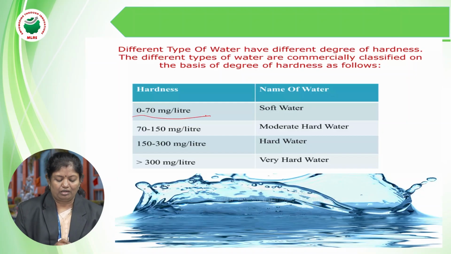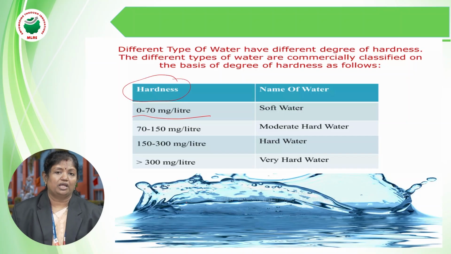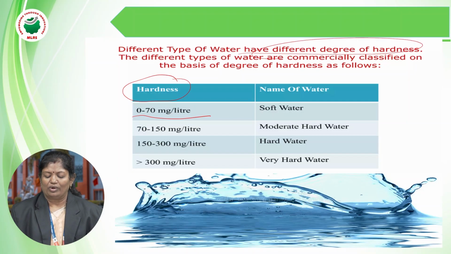To know that, a specific hardness should be defined for the water. Different types of water have different degrees of hardness. We'll discuss, what is the degree of hardness? It is a measure of hardness, to find out how much hardness is there.